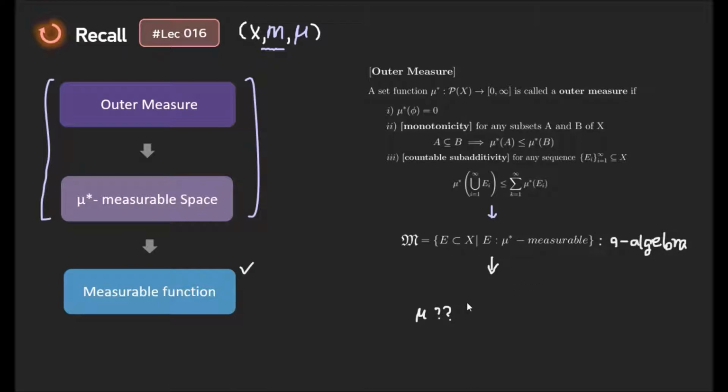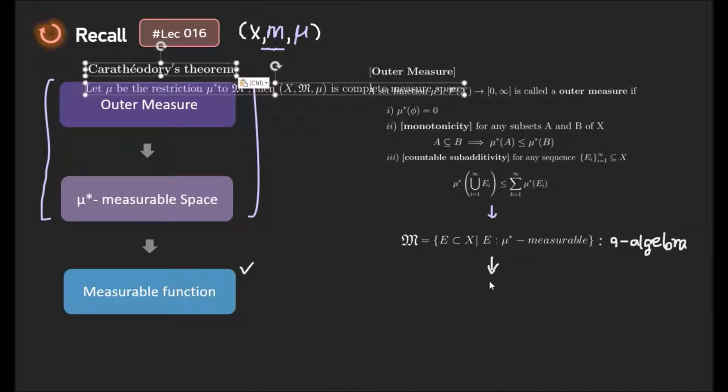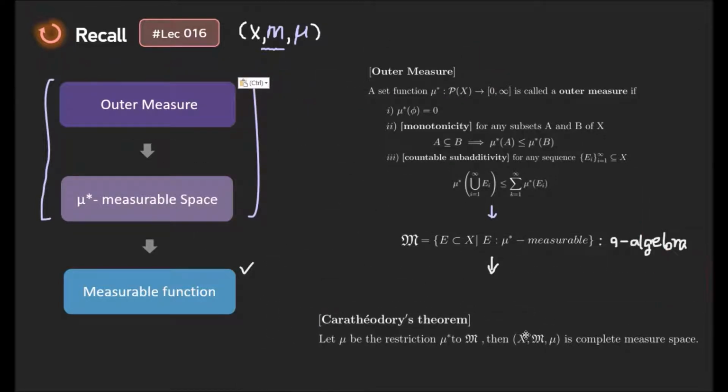And the measure is constructed by the Caratheodory theorem. So mu star, the outer measure restricted to the sigma algebra M, is a complete measure space. So whenever an arbitrary set X is given, by using this process, we can always extract the measurable space, the measure space.